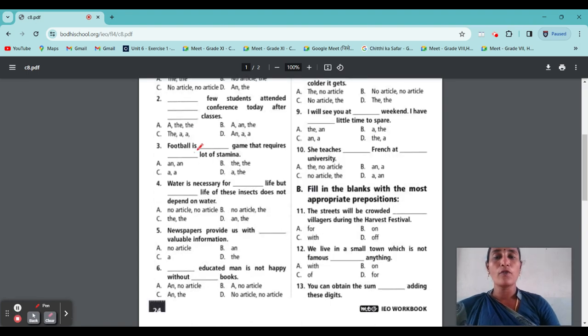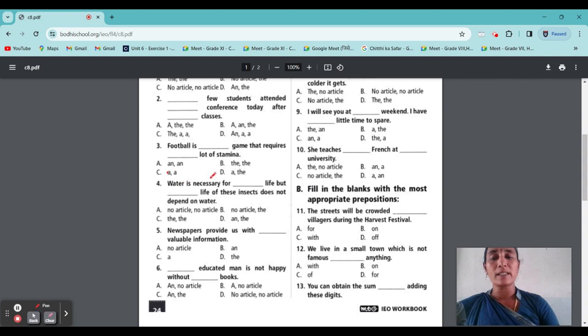Next, third one. Football is a dash that requires lot of stamina. Football is an game, a game, or the game? So you know that it is a game. Football is a game because they mentioned one singular game. Only football is mentioned, so a will come. The football is a game that requires a lot of stamina. Requires a lot, determiners will come, so it will be A.